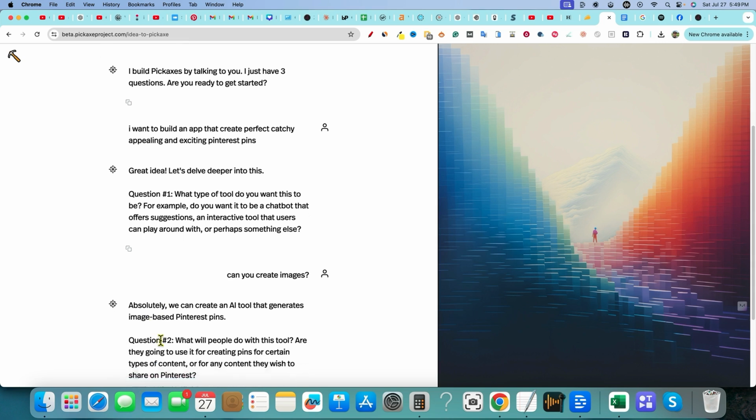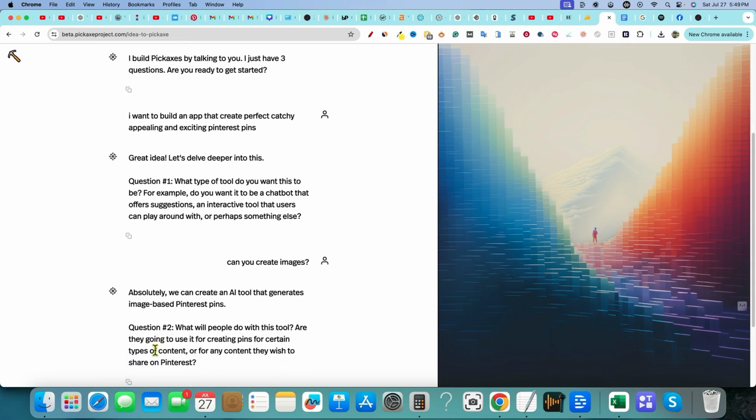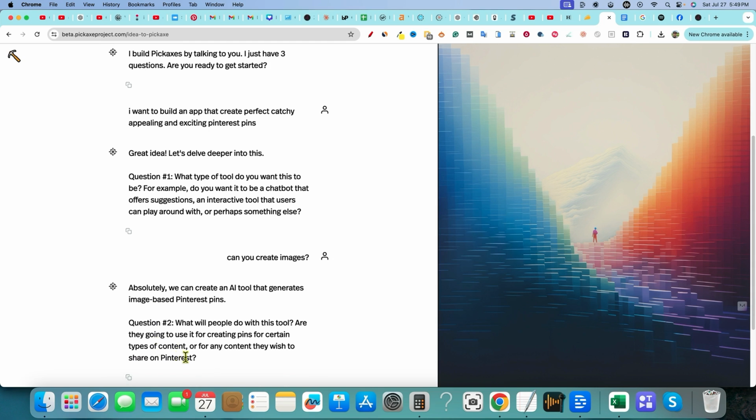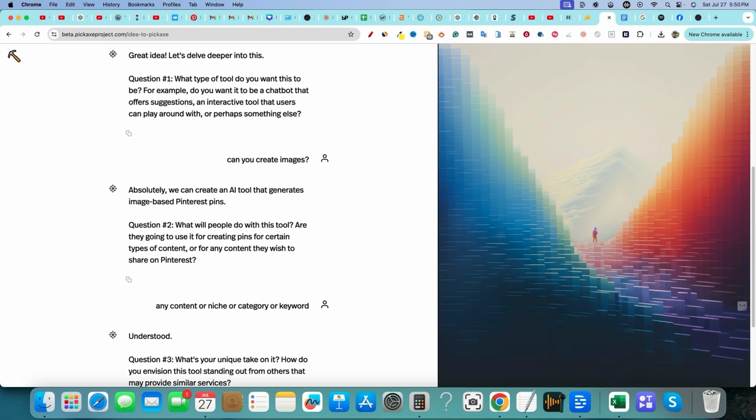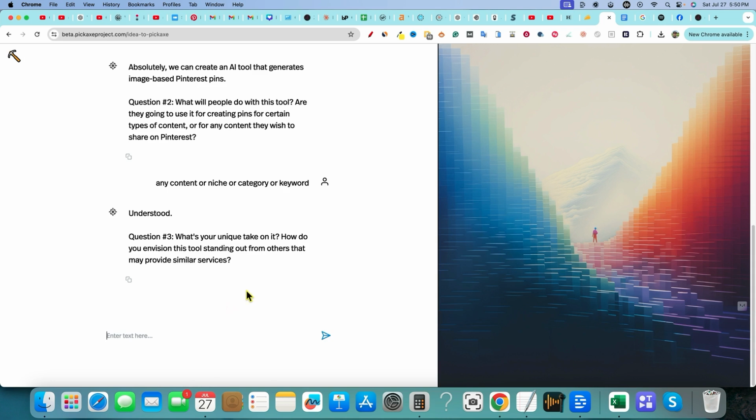Question 2, what will people do with this tool? Are they going to use it for creating pins for certain types of content, or for any content they wish to share? So obviously we want any content or niche or category or keyword, something like that, right? So look, we're just having a chat with this chatbot tool, and it's going to help us create a tool that we could potentially go out there and charge people for. Understood. Question 3, what's your unique take on it? How do you envision this tool standing out from others that may provide similar services?